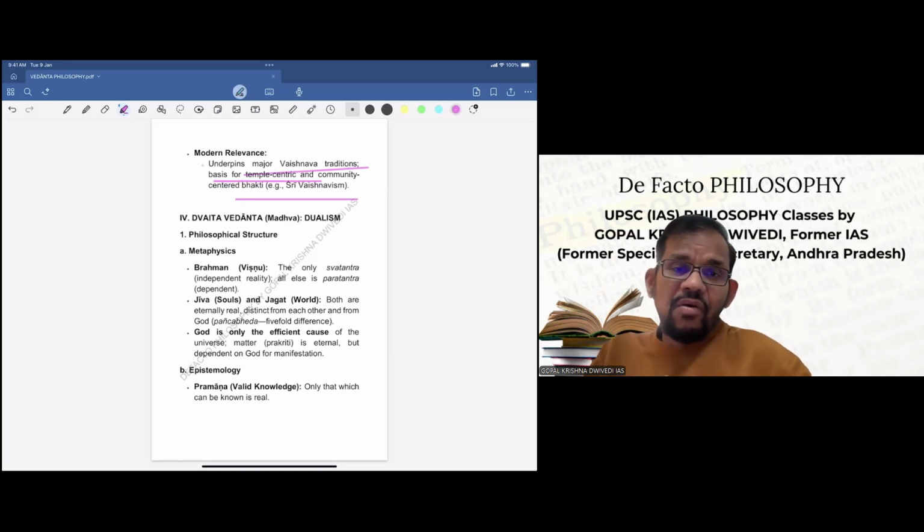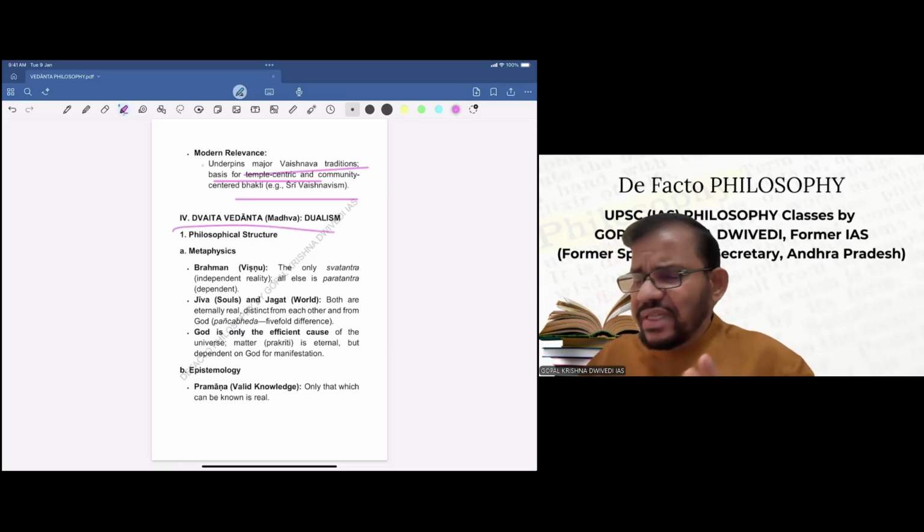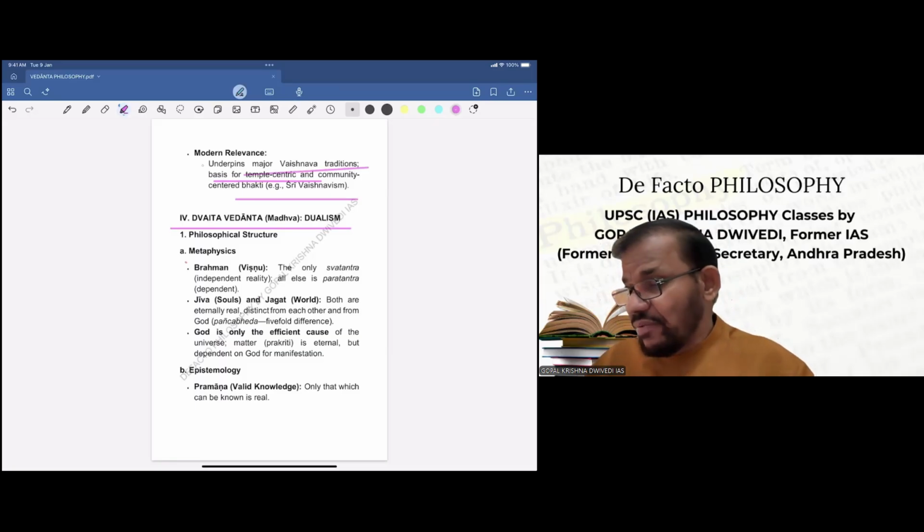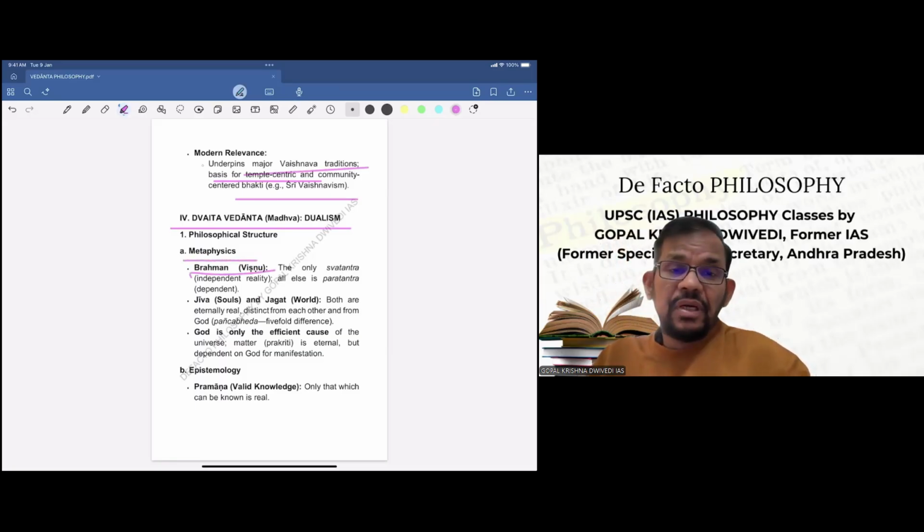So now we'll go to Dvaita Vedanta of Madhava, which is called dualism. What is philosophical structure or metaphysics? Let us try to understand that. Brahma or Vishnu, the only swatantra independent reality, all else is paratantra, that is dependent. So this is the theory which has been given by Madhava.